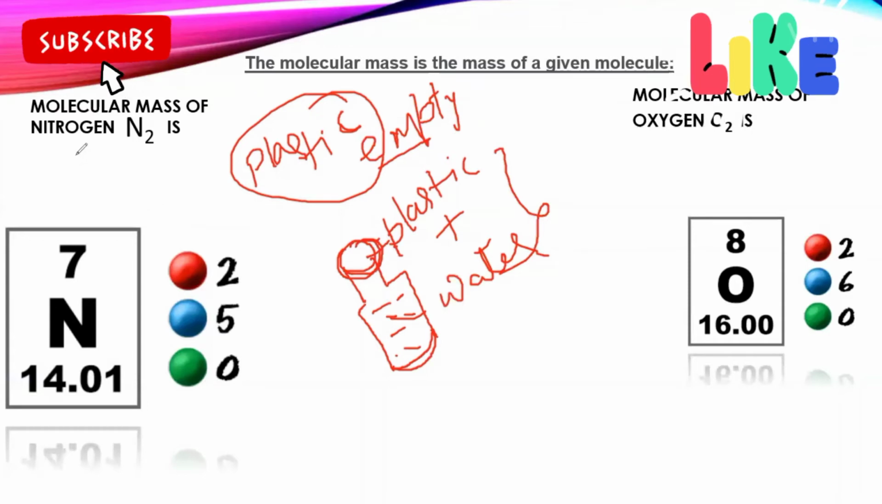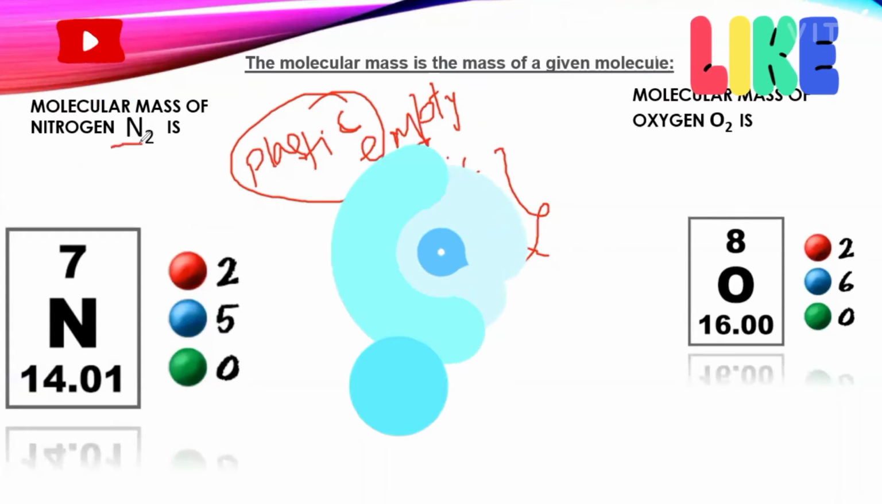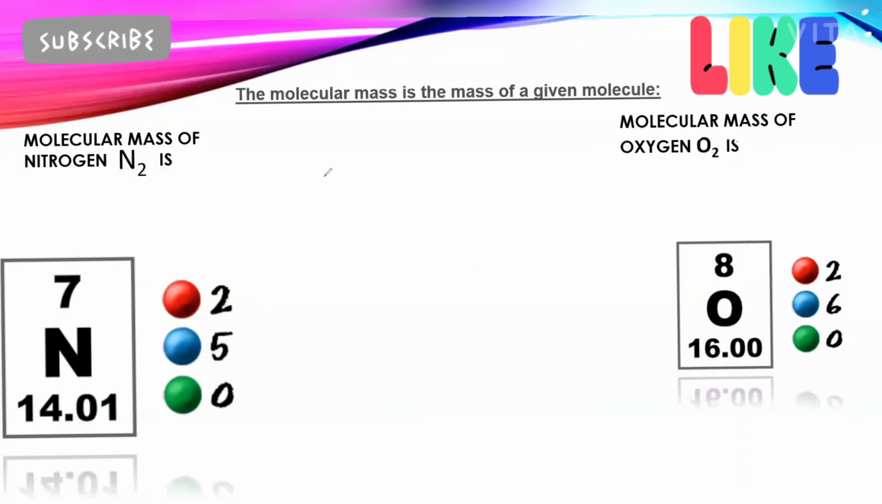In the same way, if we talk about a molecule, we will discuss how to find the molecular mass of a molecule. So, the molecular mass of a nitrogen molecule. The nitrogen molecule is represented by N2, because it has two atoms of nitrogen. Now, the atomic mass of one nitrogen is 14, which means protons plus neutrons together give 14.